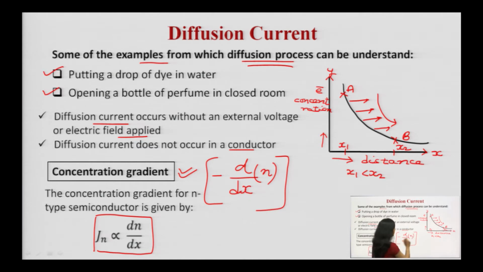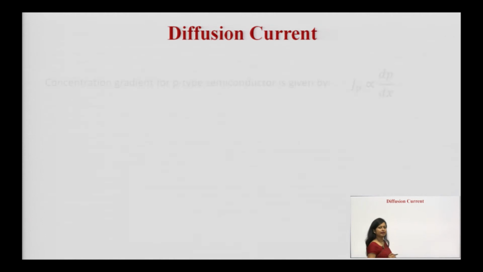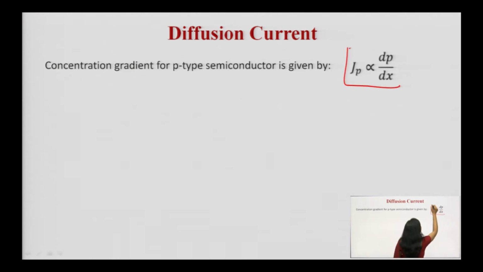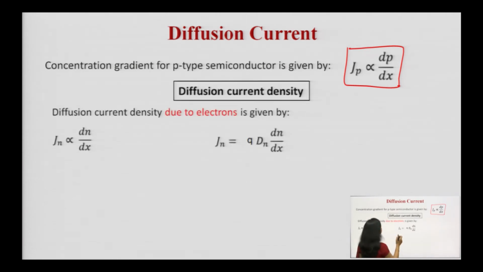Since there is a decrease, you have to apply this minus sign, and in some of the cases you have to take it into consideration. So this is how you can write down the concentration gradient. Now, concentration gradient for p-type semiconductor: Jp is directly proportional to dp/dx. dp/dx is the change in the concentration of holes with respect to the distance. So this is how you can write it over here. I have told you about this as well.